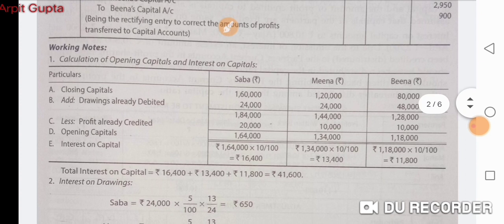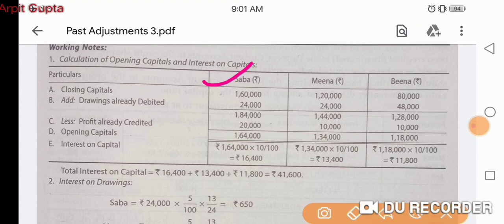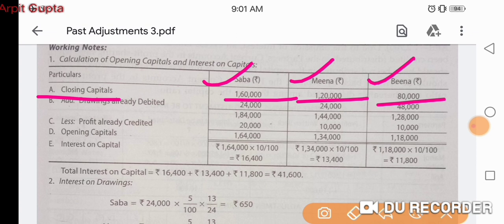So this is the calculation of opening capital. We can see that three columns are made: Saba, Meena and Beena. First of all, the closing capitals are written: 160, 120, 80. These are already given in the question.